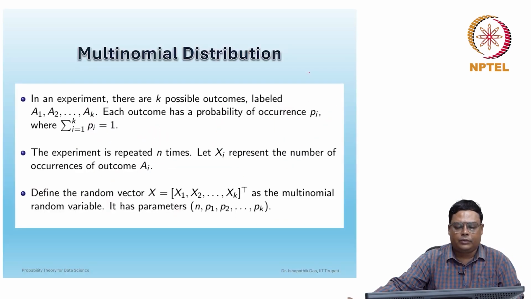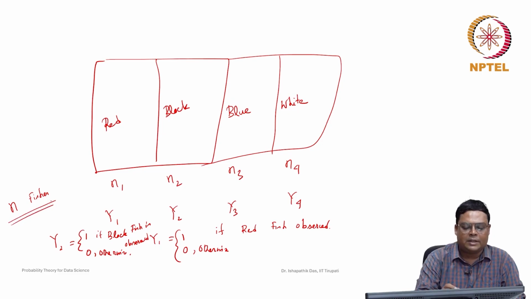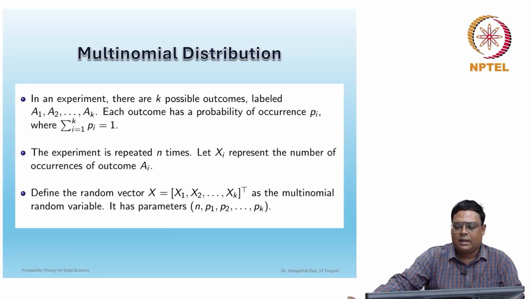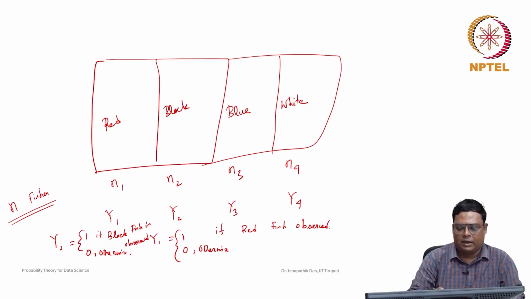Now the experiment is repeated n times. Whenever you draw the fish one by one, n times repeated means that suppose we catch n fishes, and let xi represent the number of occurrences of outcome Ai. Here I actually denoted it by y, you can consider it that way, because it is given here.